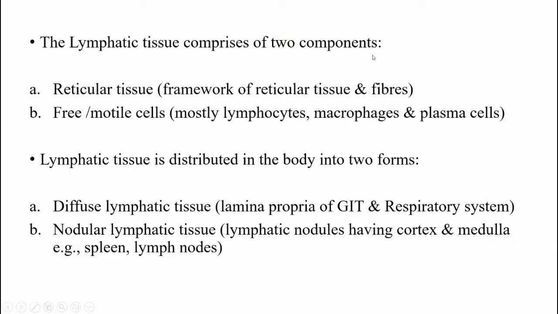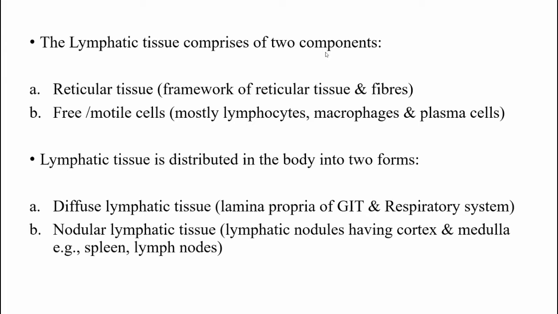The basic components of all lymphatic tissue include reticular tissue, which consists of reticular cells and reticular fibers, and the free or motile cells, which are mostly the lymphocytes. Macrophages and plasma cells are also present within the lymphatic tissue.